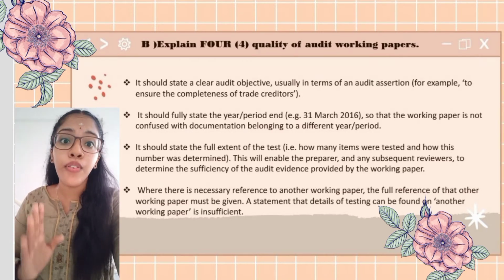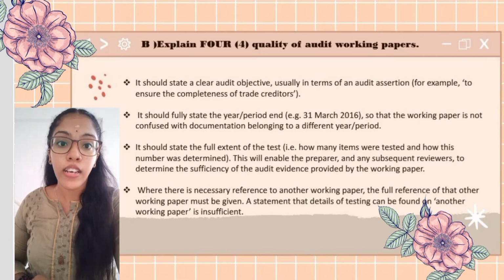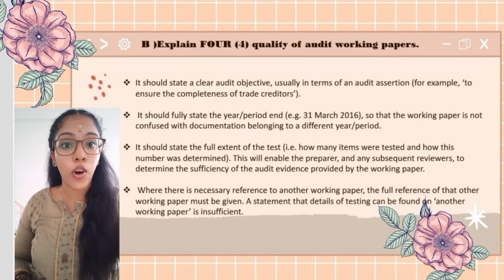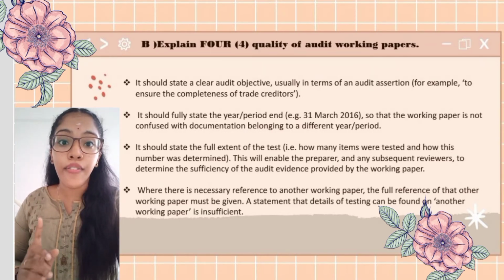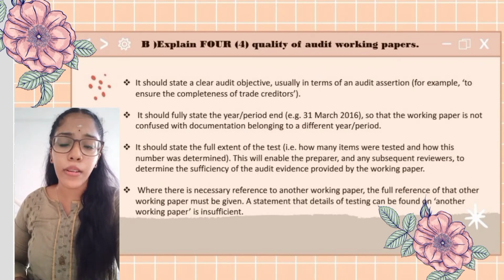Second one, it should fully state the year or period, for example 31st March 2016, so that the working paper is not confused with the documentation belonging to a different year or period. Third one, it should state the full extent of the test. For example, how many items were tested and how this number was determined.